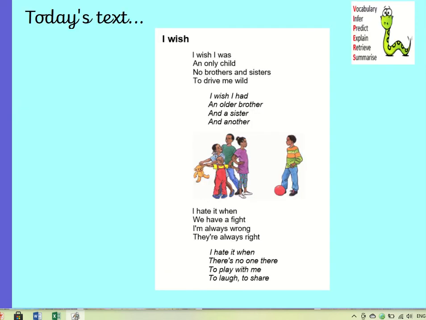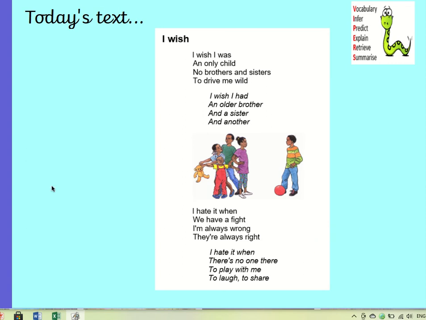Okay, so here is today's poem. I wish. I wish I was an only child, no brothers or sisters to drive me wild. I wish I had an older brother and a sister and another. I hate it when we have a fight. I'm always wrong, they're always right. I hate it when there's no one there to play with me, to laugh, to share.